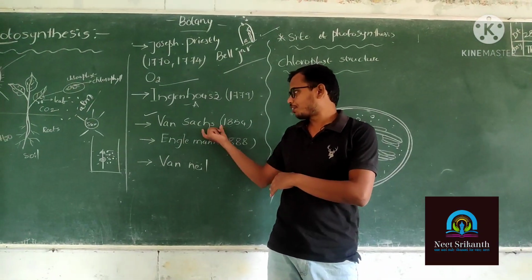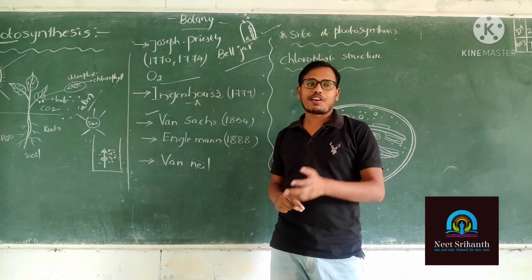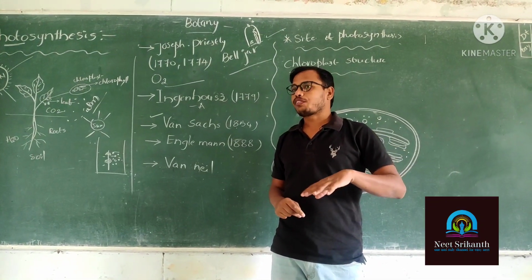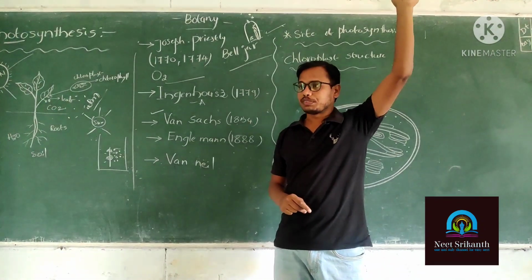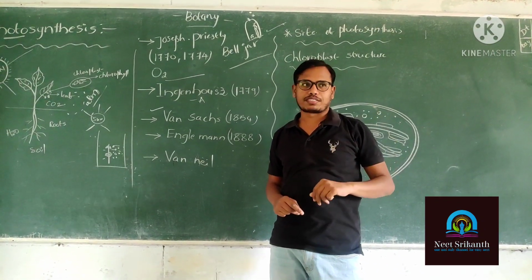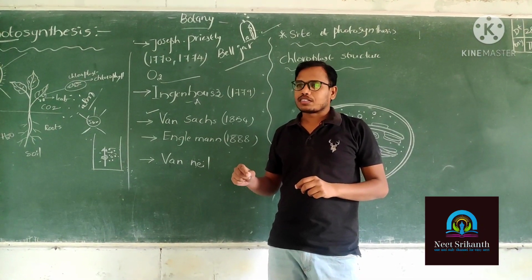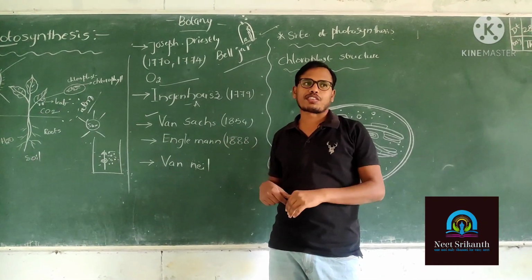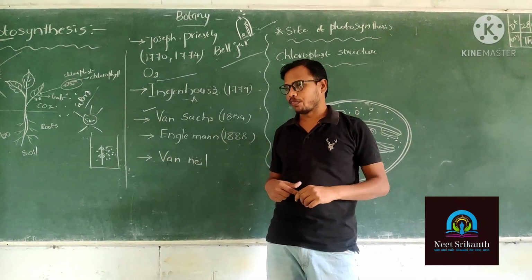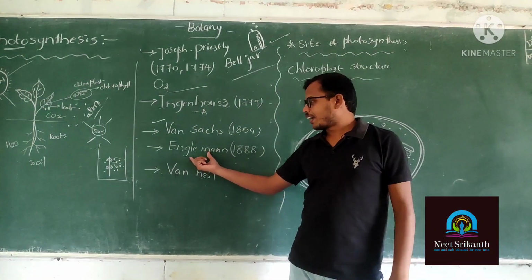So the preparation of starch in green plants was first observed by von Sachs, and he is also credited with identifying the hydroponics process in mineral nutrition. Hydro means water, so the plants grow in a nutrient solution without using soil. It is called hydroponics. Okay, now we are going to discuss Engelmann.